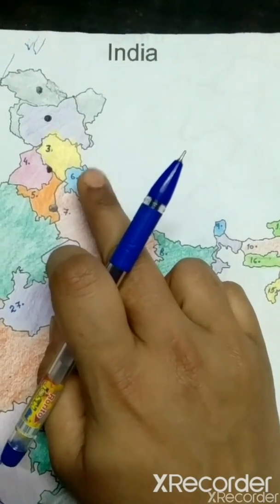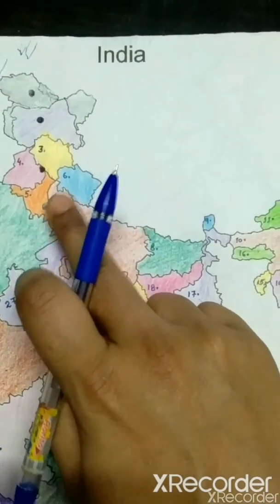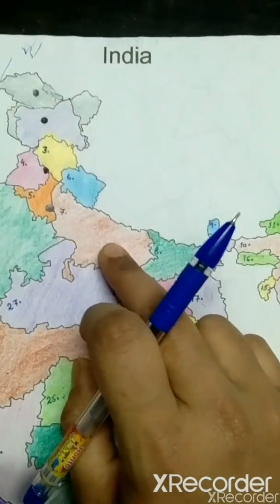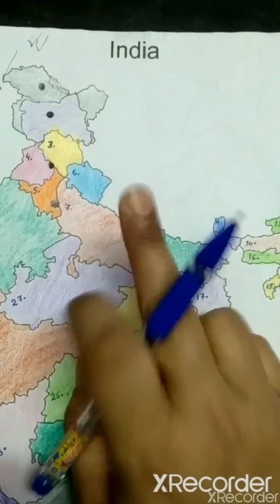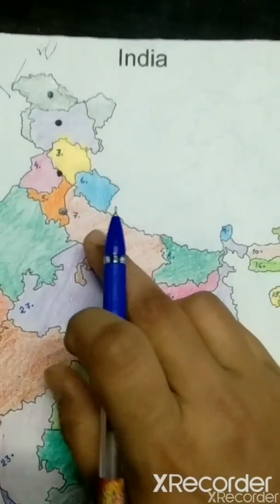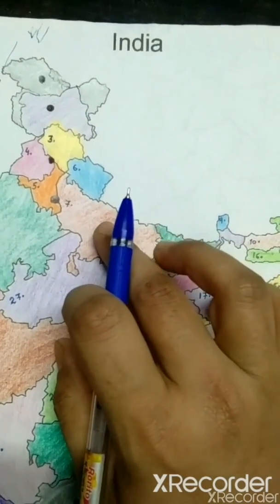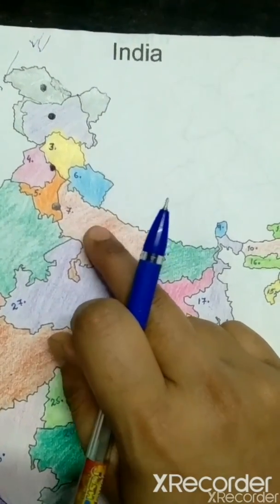Now which one is this? This is Uttar Pradesh. You already know that Lucknow is the capital of Uttar Pradesh. And the maximum population of our country is found here. It is the most populated state.